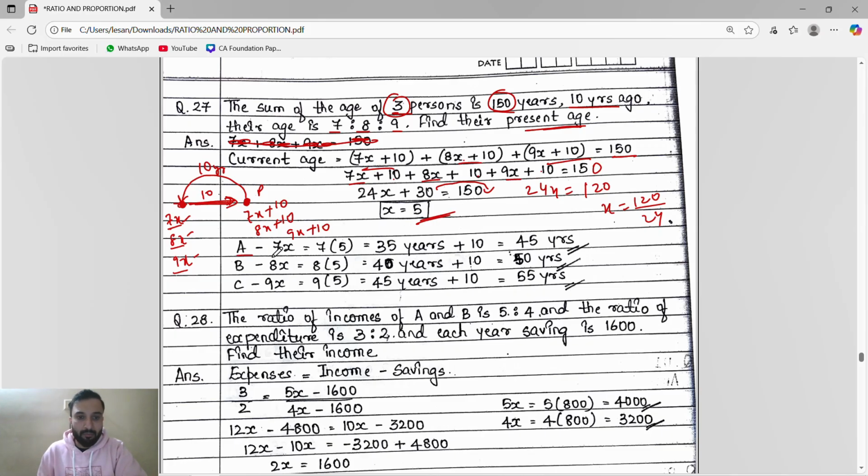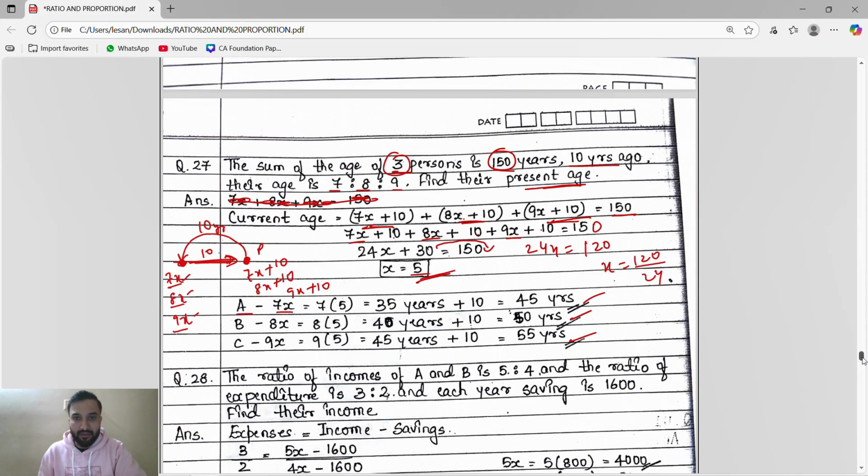So the present ages are 7x plus 10, 8x plus 10, 9x plus 10. The x is 5. 7 times 5 is 35 plus 10, 45. Then 8 times 5 is 40 plus 10, 50. 9 times 5 is 45 plus 10, 55. That's the answer.